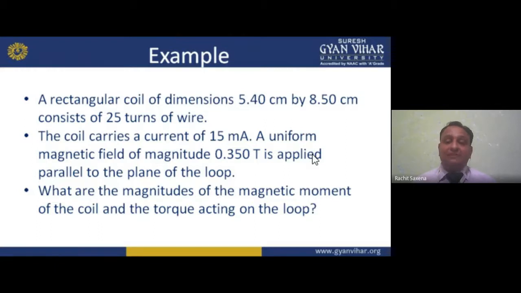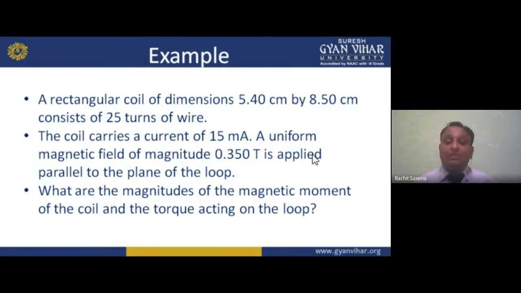Now, the coil carries a current of 15 milliampere. Now, the current value is given to you, that is 15 into 10 raised to the power minus 3 ampere. A uniform magnetic field of magnitude 0.350 Tesla. How much is the magnitude of the magnetic field? That is 0.350 Tesla. Okay, it is applied parallel to the plane of the loop.